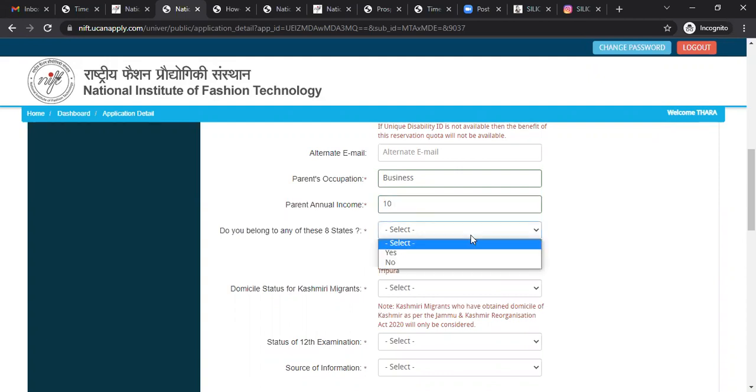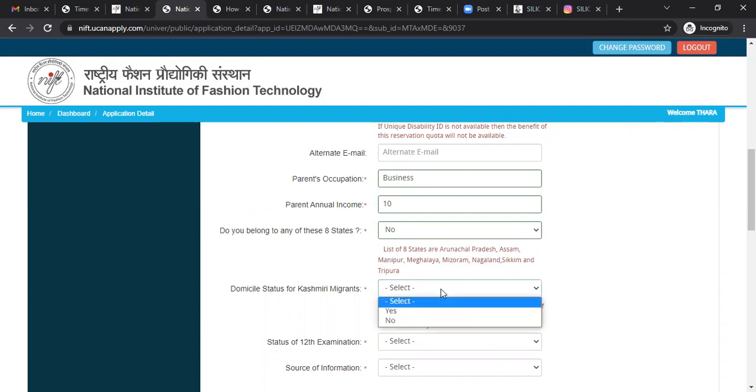Now, do you belong to any of these 8 states? Which are those 8 states? Arunachal Pradesh, Assam, Manipur, Meghalaya, Mizoram, Nagaland, Sikkim, and Tripura. If you belong, then you can write yes, otherwise write no. Domicile state, domicile status of Kashmiri migrants.